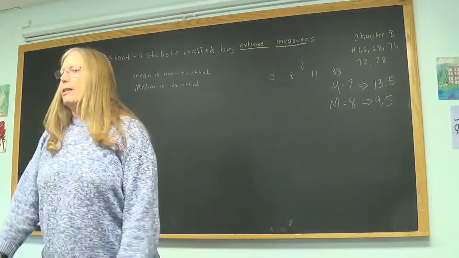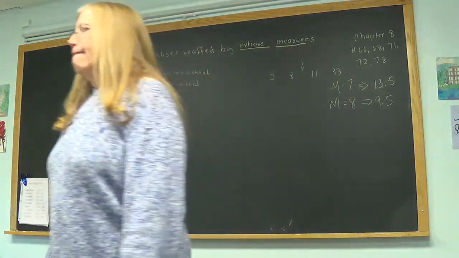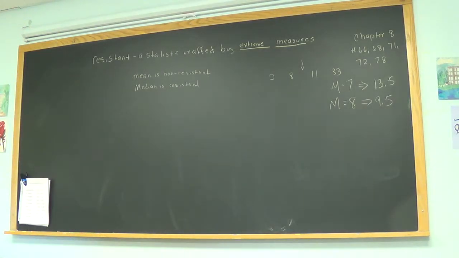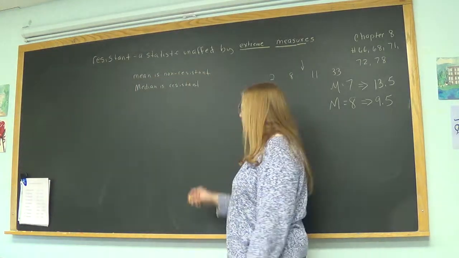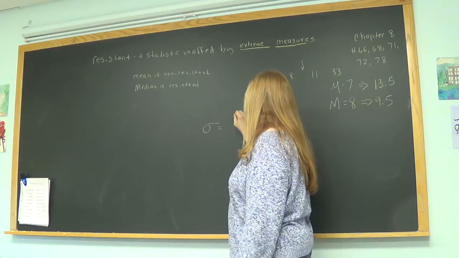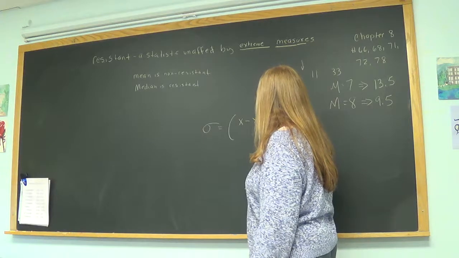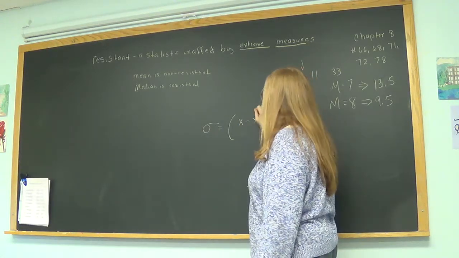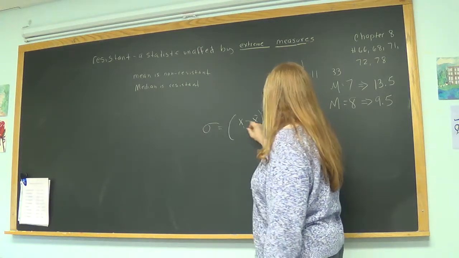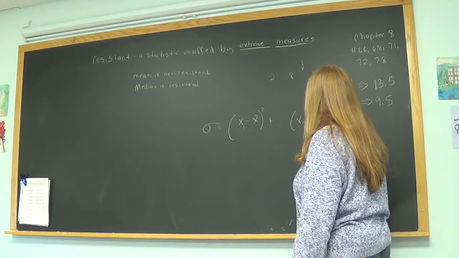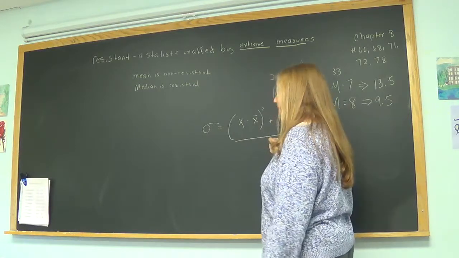What about standard deviation? Would I put that in the resistant or non-resistant camp? If you add bigger numbers, it's going to change. Remember how we actually calculated standard deviation? We took the values minus the mean and squared it, and we did that for each of x1, x2, up to xn. We always subtracted the mean and divided by n minus 1.